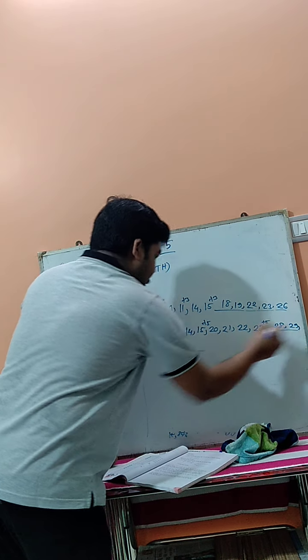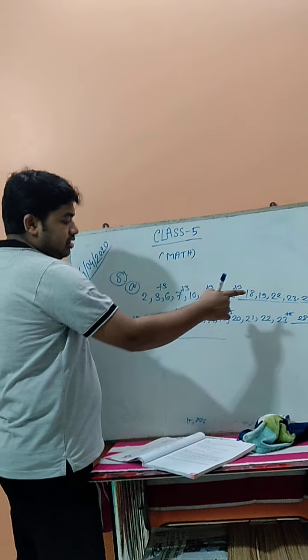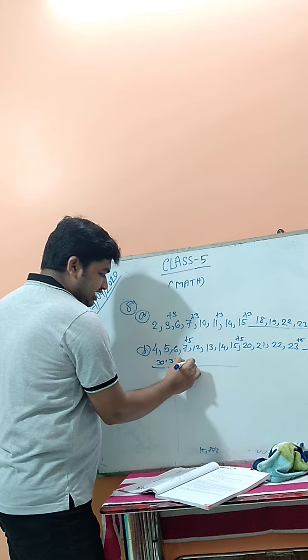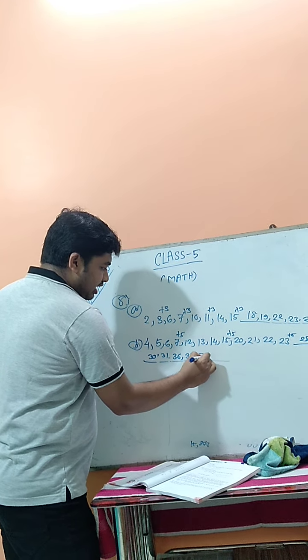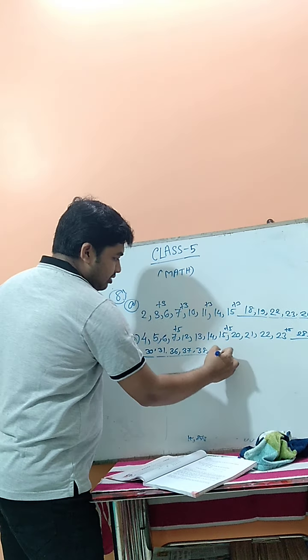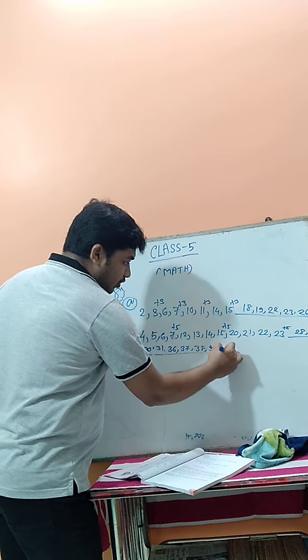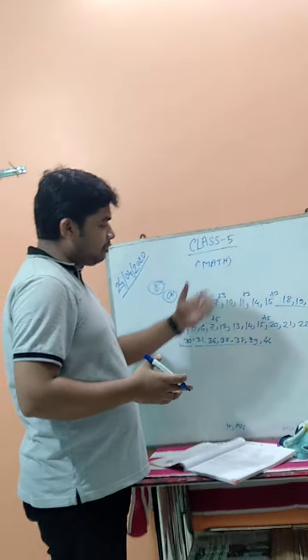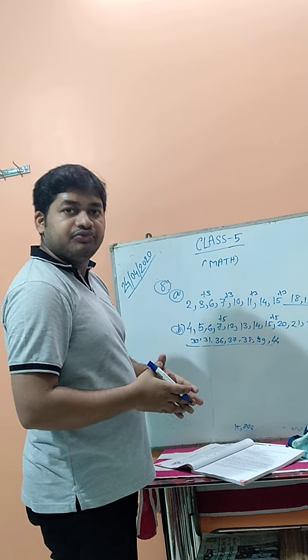So 29, 30. Now see 30, 31, plus 5, so it becomes 36. Again 37, 38, 39. So it's 4 consecutive numbers. Then again the 4 consecutive, so 44. So by this way you have to follow. This one plus 5. After 4 consecutive digits you have to add 5.